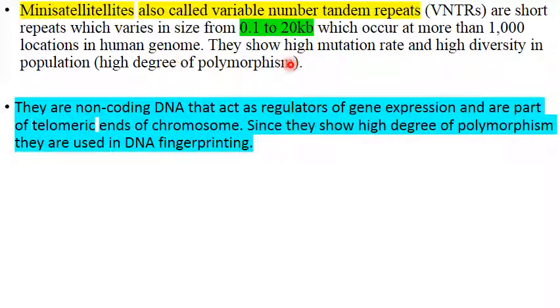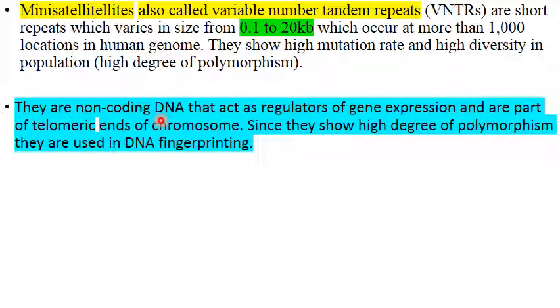They have a very high mutation rate, and that is why they show high diversity. That means in different individuals there will be diversity there. That means it shows a high degree of polymorphism. Polymorphism means variations. And these mini satellites, I said just now, are non-coding DNA.